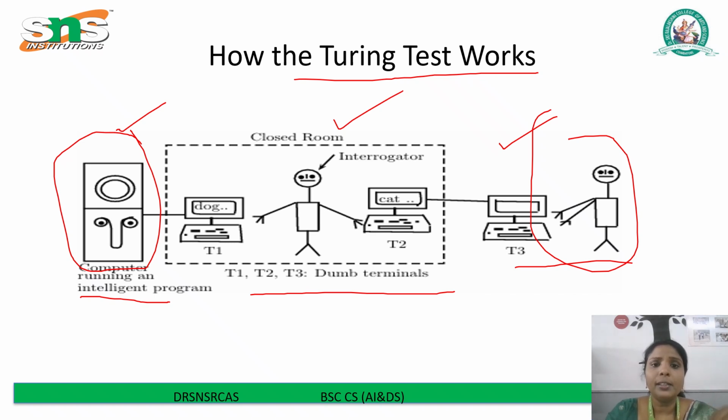In this diagram, the interrogator sees dog and cat as responses, possibly to judge who is more human-like in their reply. Here the interrogator fails to correctly identify which terminal is the machine, and then the AI is said to have passed the Turing test, proving its ability to imitate human conversation convincingly.